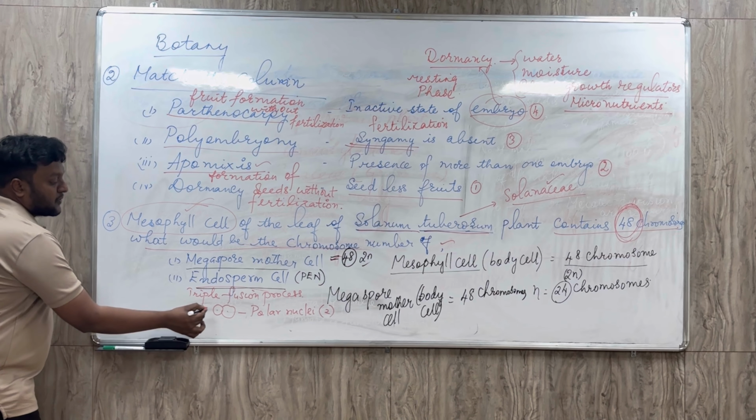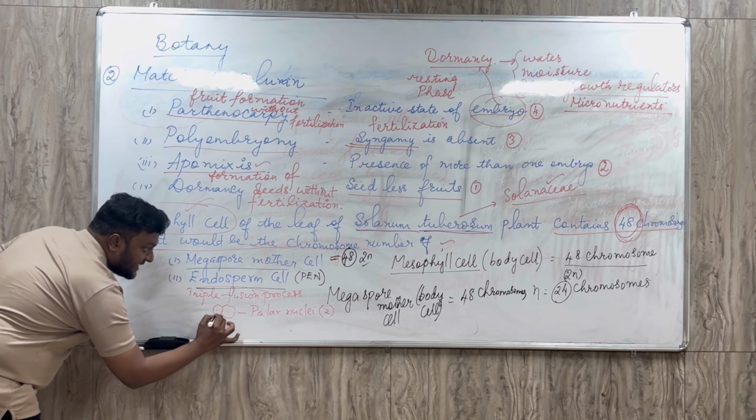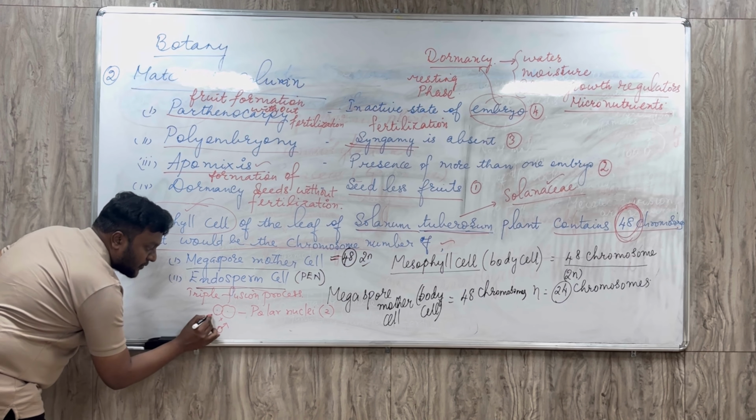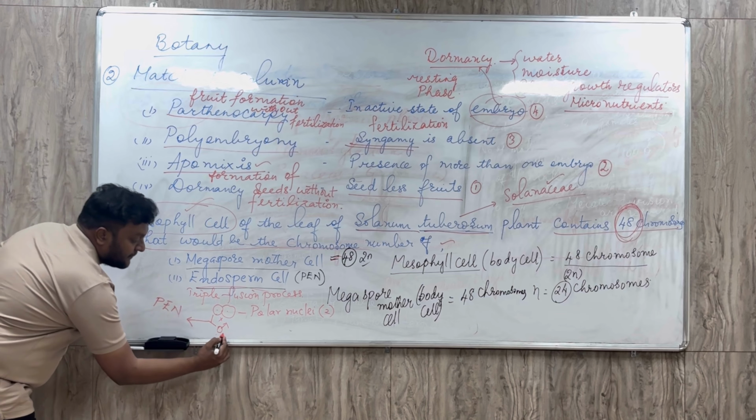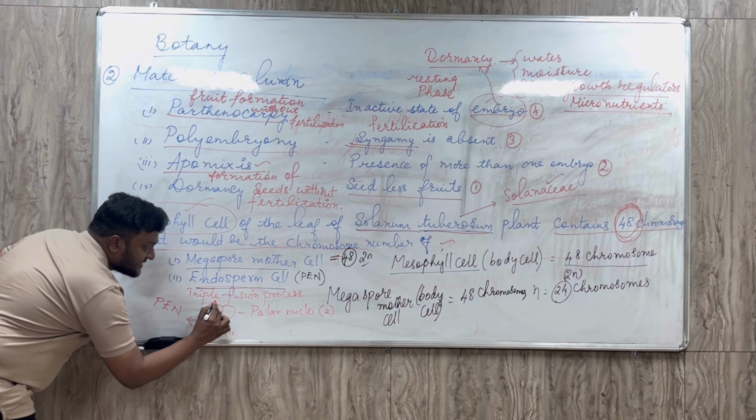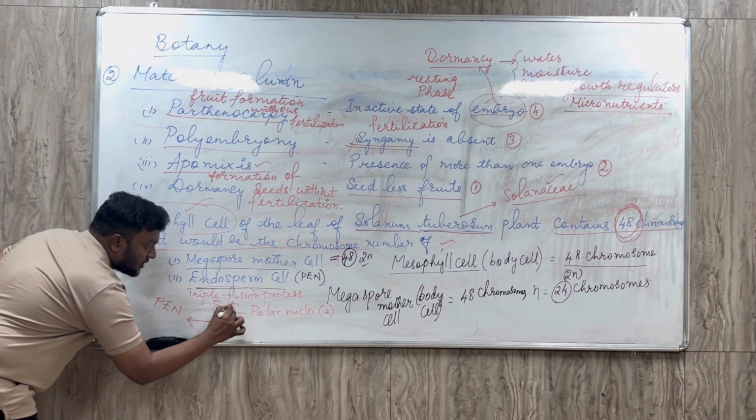Then to these polar nuclei, the male gamete will go and fertilize. So now see, when this male gamete goes and fertilizes these two polar nuclei or secondary nucleus, the resultant product is called endosperm. Now you count the chromosome number. This is haploid, this is also haploid and this is also haploid.